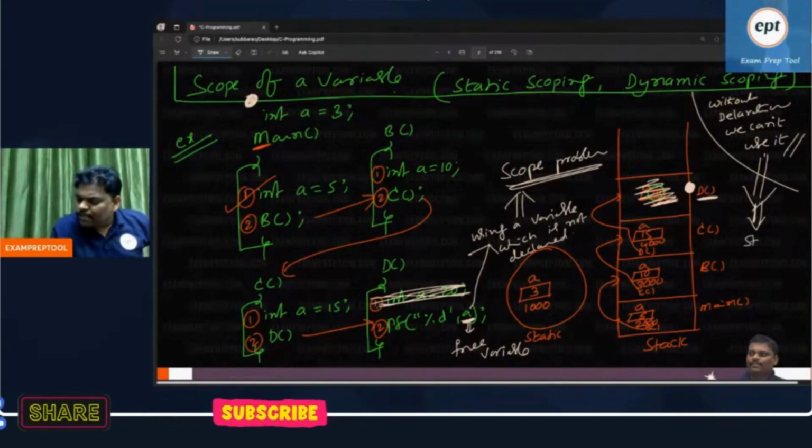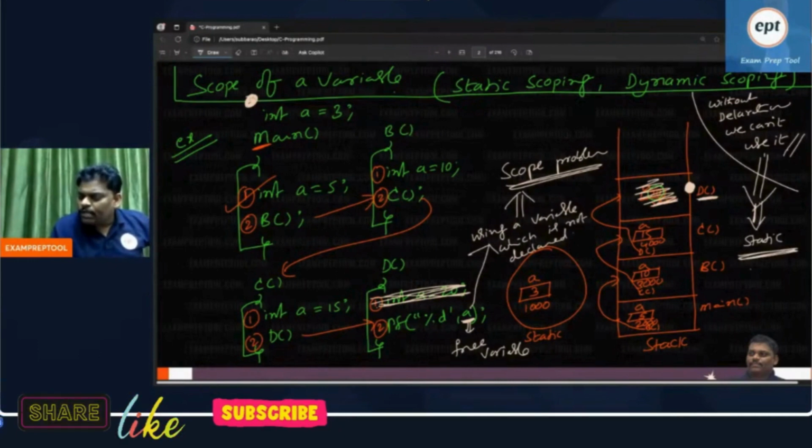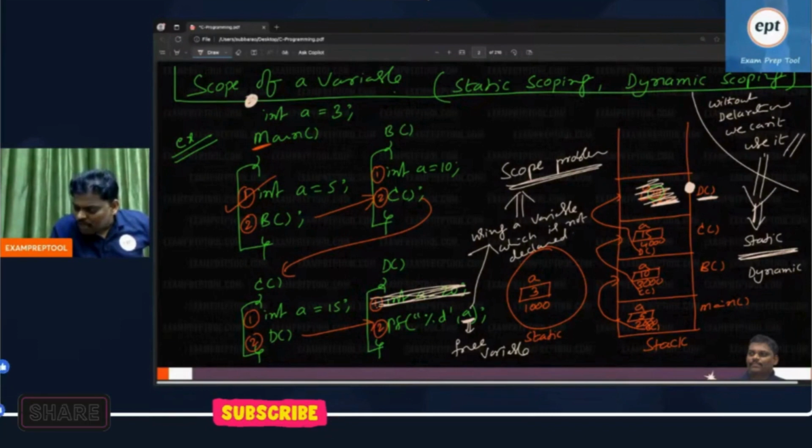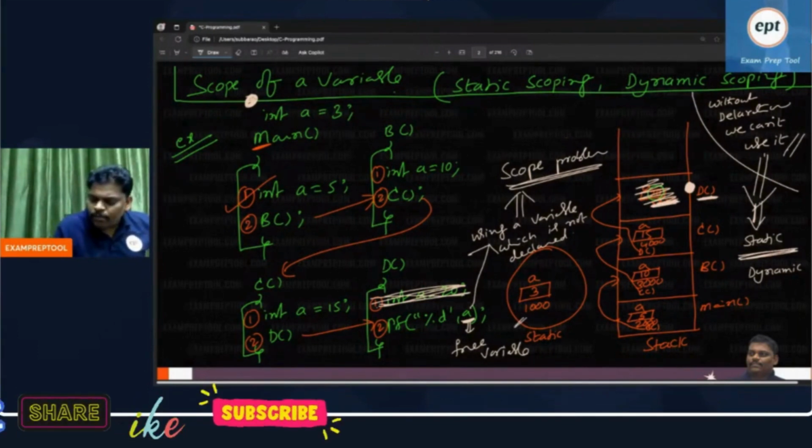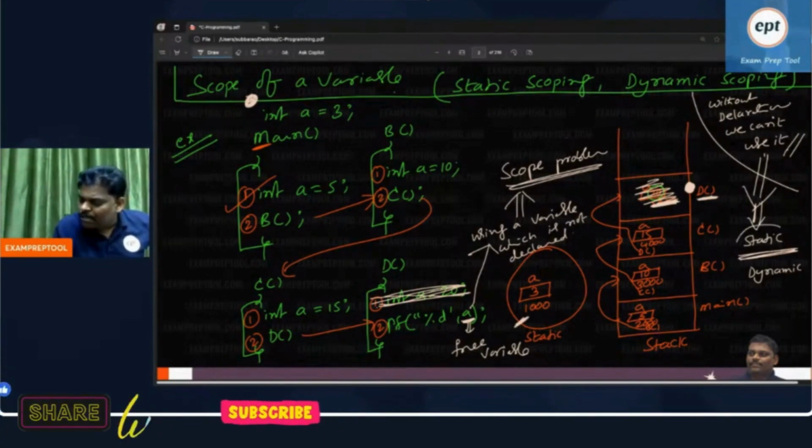One solution is static scoping. One more is dynamic scoping. Some people are asking, what is the meaning of static scoping? Very simple. Whenever you are using some variable which is not local, what static scoping says is, if no local, take global. That is called static scoping.